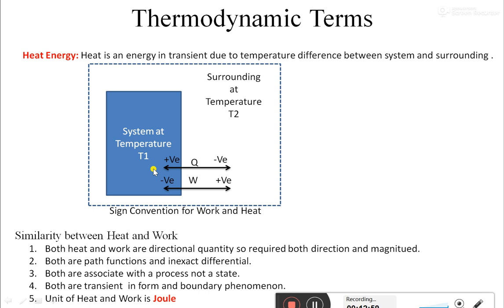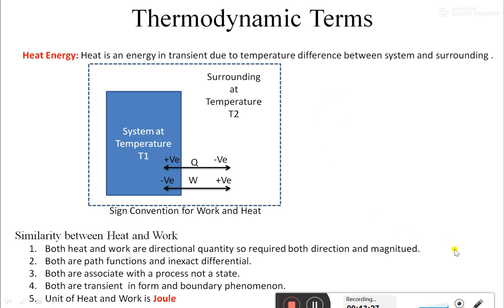The thing is that you have to hold one assumption throughout the study of thermodynamics. Everything else, whatever value you get after that sign convention, will be the same. The magnitude will match and only the sign will differ, with respect to your sign convention assumption. Now let's take an example of how work will be positive and how work will be negative.